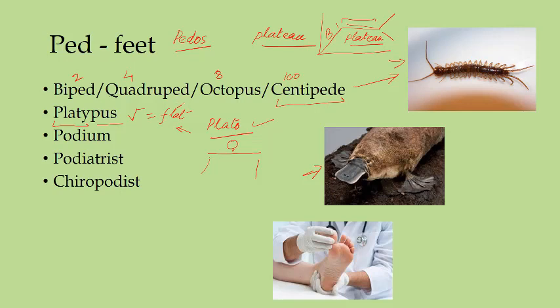Some more words are there which you need to know. One important word is podium. Whenever conferences are there, people are asked to come on the podium. That stage is called podium. Why is it called podium? Because we keep our feet on that platform. Another synonym for podium is dais. We invite the speakers to come on the dais and say something. So podium is also an important word which comes from the same root.